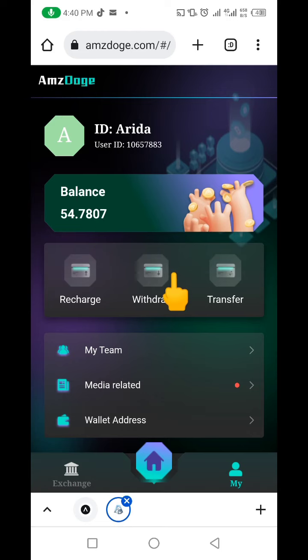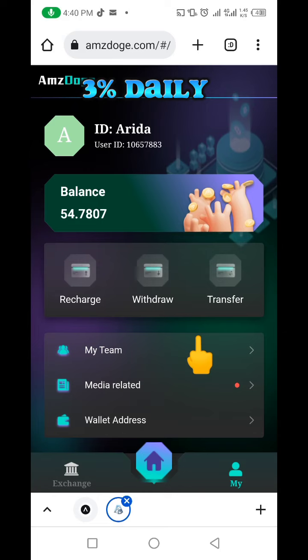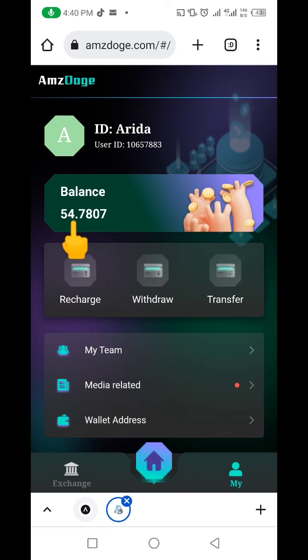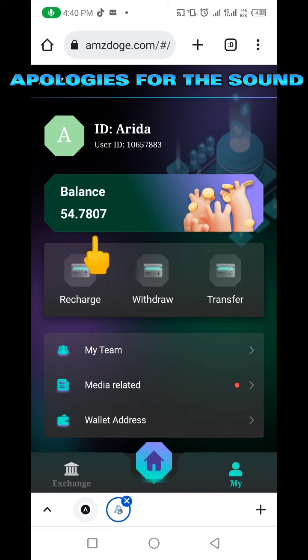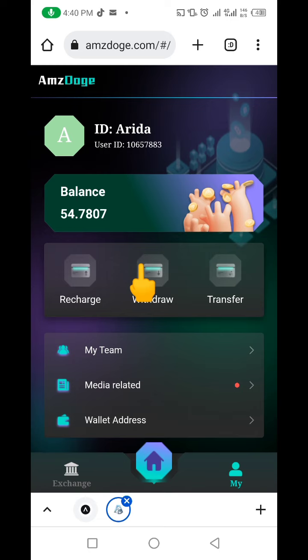In today's video I'll be making an update to the video I made just about 3 days ago in regards to AmzDoge. Now if you are new to this project, it is actually a project called AmzDoge that pays 3% daily to its subscribers. So I actually came in with 50 USDT just about 3 days ago, and I've earned 4.7, almost 5 USDT on this. Let me quickly show you that.